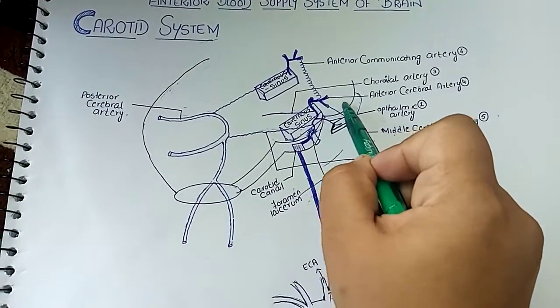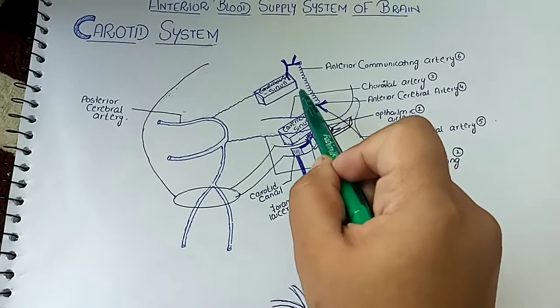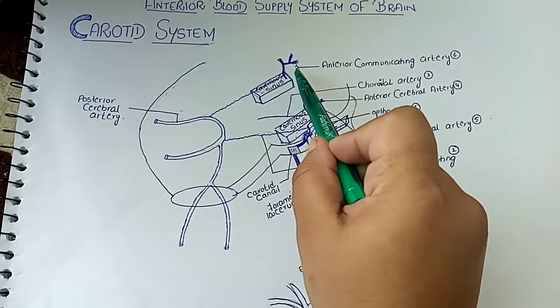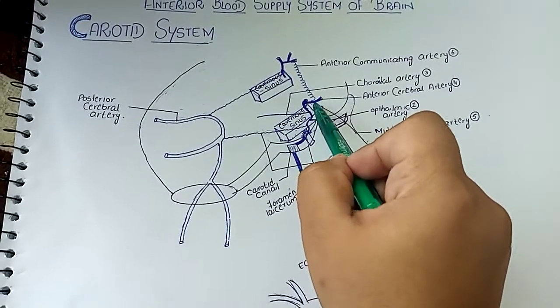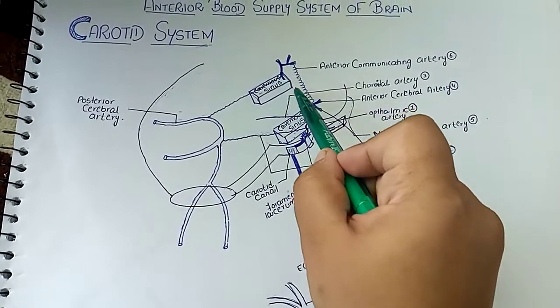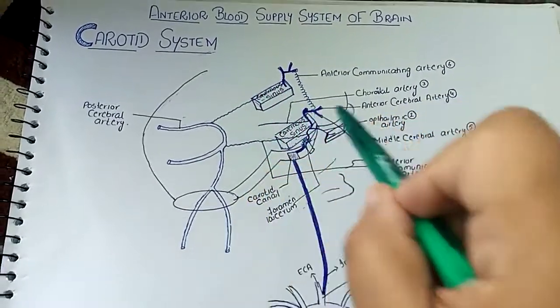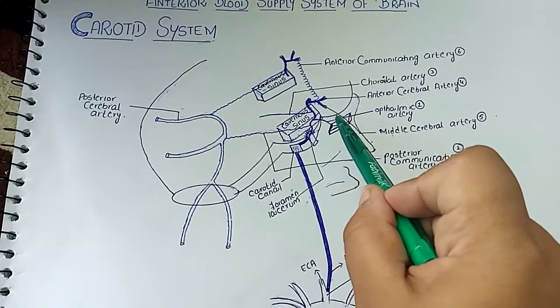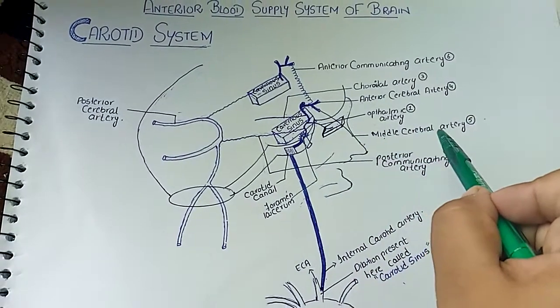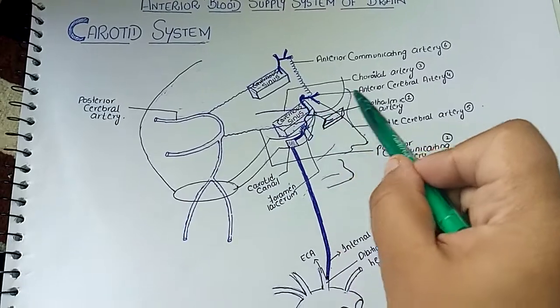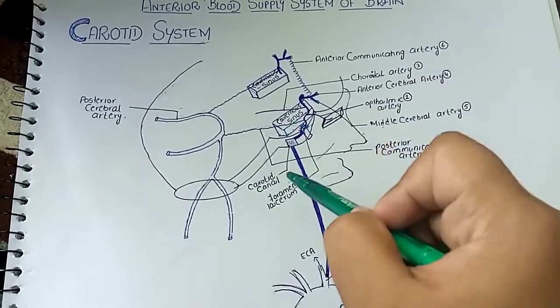The anterior cerebral artery of one side of the brain connects with the anterior cerebral artery of the other side of the brain through the anterior communicating artery. And this union of two arteries will also contribute in the formation of the circle of Willis. And the middle cerebral artery is the largest branch of the internal carotid artery. So here we are done with the carotid system of blood supply of the brain.